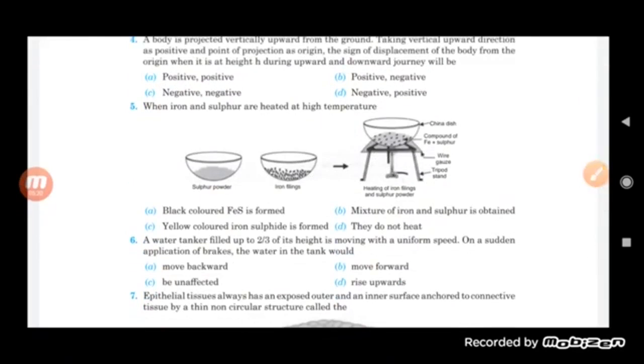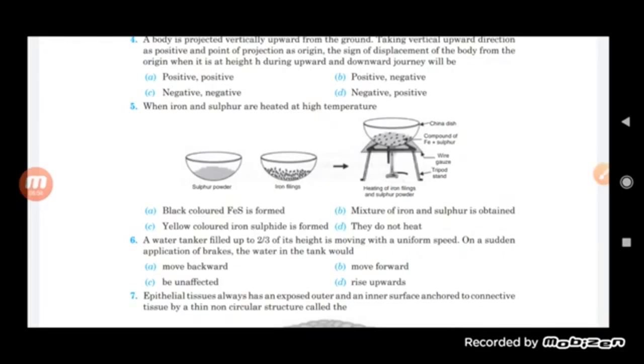When iron and sulfur are heated at high temperature, we have taken iron filings and sulfur powder, and when we heat them together, what happens? You see, students, we know that when Fe plus S is heated in a china dish, there is a formation of iron sulfide. The options: black colored iron sulfide is formed; a mixture of iron and sulfur is obtained; yellow colored iron sulfide is formed; and they do not react on heating.